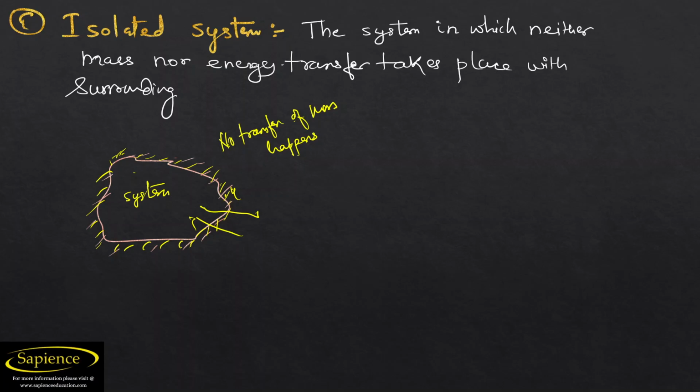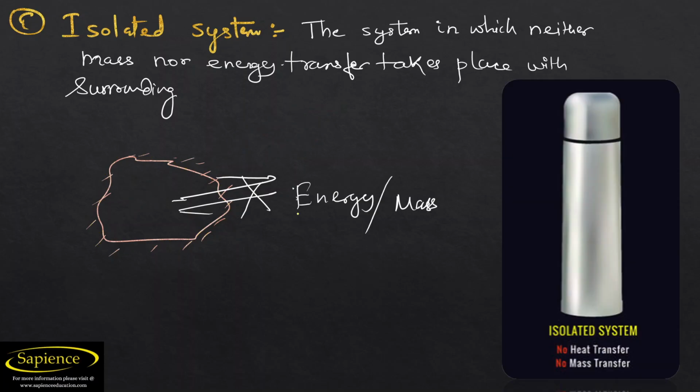If you want to see an example, see this example. If you have taken a thermoplast, we all know there is a thermoplast and it is closed. So we can say that it is a closed system. But at the same time, thermoplast has been designed in such a way that no heat transfer happens.